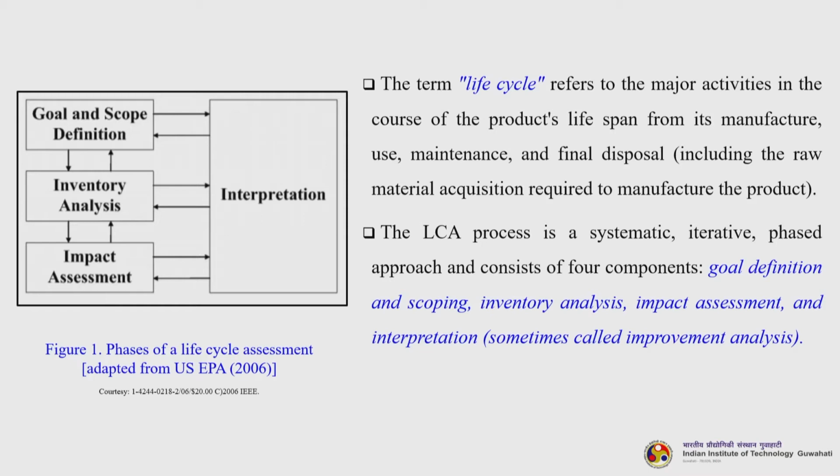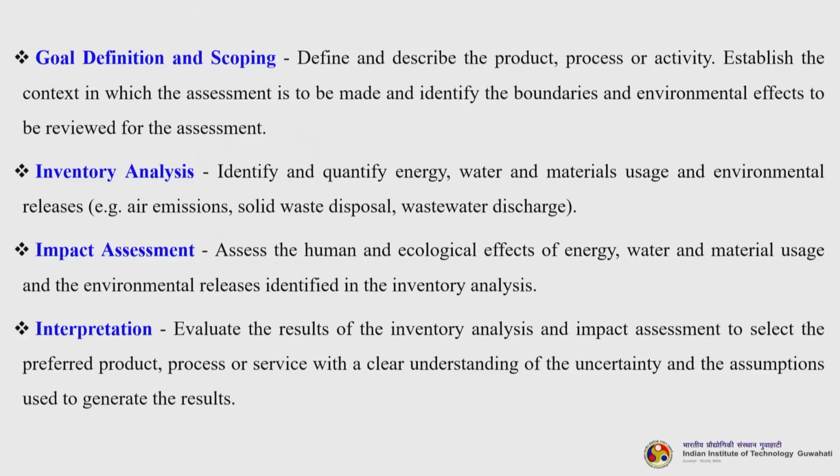The LCA process is a systematic, iterative, phased approach and consists of 4 components: goal definition and scoping, inventory analysis, impact assessment and interpretation. Sometimes this is also called improvement analysis. Okay. So, let us understand what these 4 parameters are. First, goal definition and scoping. Define and describe the product, process or activity, establish the context in which the assessment is to be made, and identify the boundaries and environmental effects to be reviewed for the assessment.